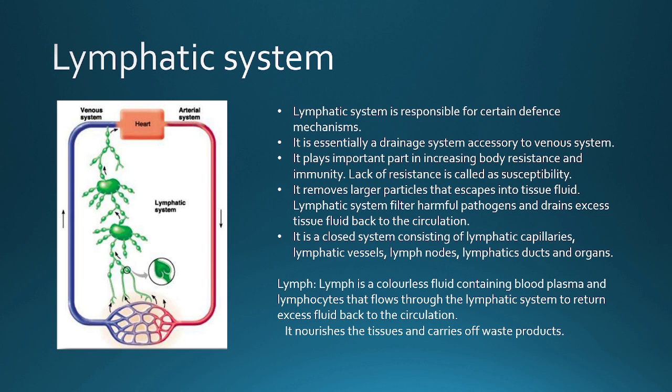What does it do? It returns excess fluid which is there in the interstitial fluid, and transports it to our blood circulation through lymphatic vessels. Okay, that is the main reason why the lymphatic system is established in our body. It nourishes tissues and carries out waste products.